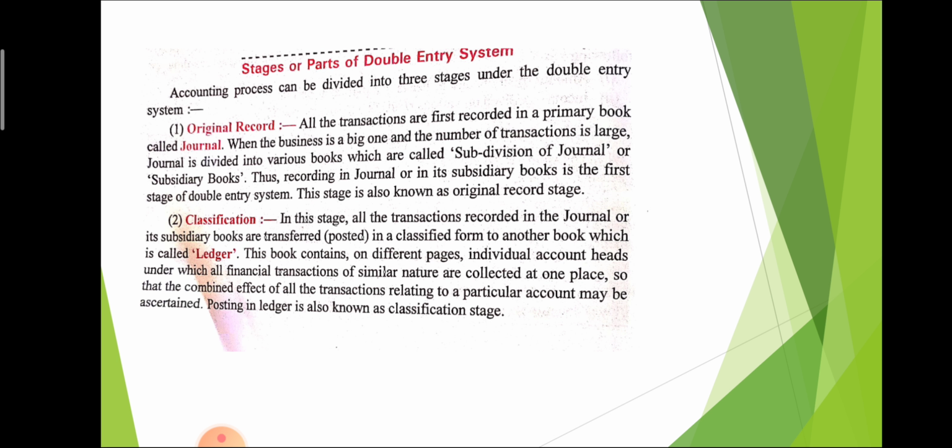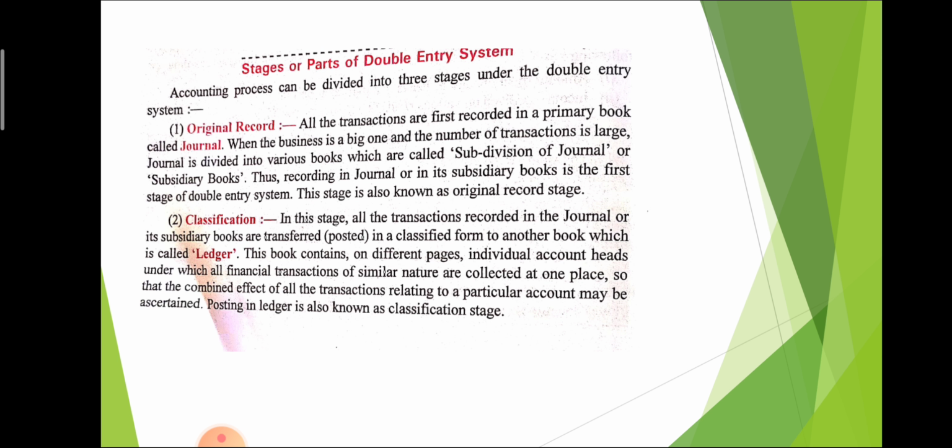Stages or parts of the double entry system. The double entry system always records the original. It means that all transactions are first of all recorded in the journal. Journal is called the original record book. In this, chronological transactions are recorded. It means date-wise transactions are recorded in a single book, and that book is called journal. So journal is the primary book in which all the transactions are recorded at one place.